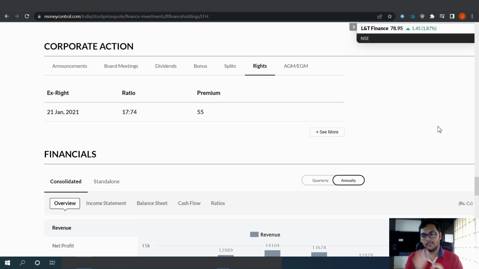So what it is saying, the current market price is 100 rupees right now. If you are the owner of the share of this particular company, I'm taking this example of 100 rupees for simplicity, then we will give you another share at a discounted price. So if you are the owner of the share which is worth 100 rupees, we'll sell the share to you for, let's say, 95 rupees. So now what the company is doing in this case is raising money from you, because the company needs some additional capital. The goal of the rights issue is to raise some additional capital for the company, right?